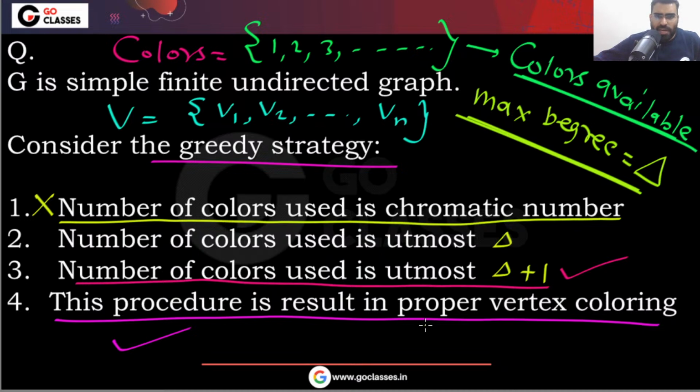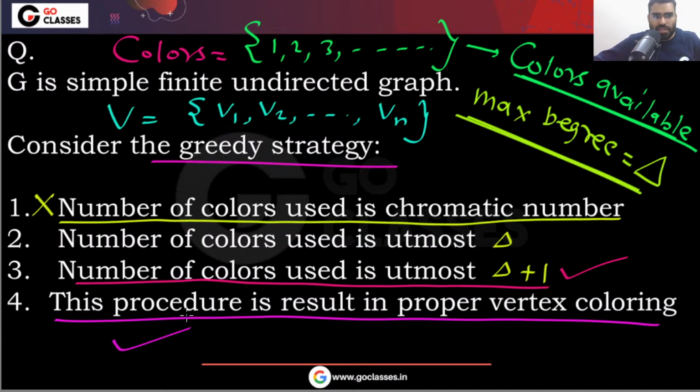But remember, it does not mean that it will give you the minimum number of colors. So your proper coloring requirement will be satisfied, but you will not get the minimum number of colors. Sometimes you can get it, sometimes you will not.